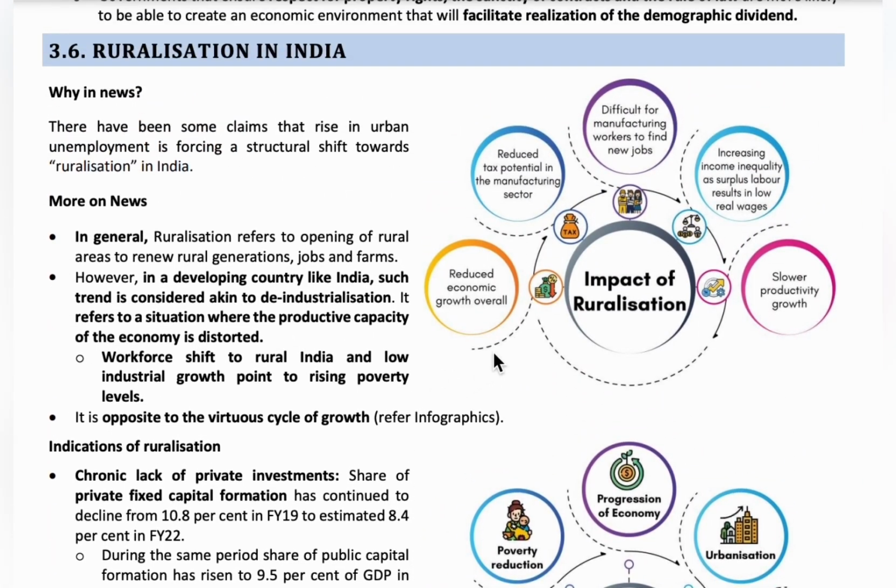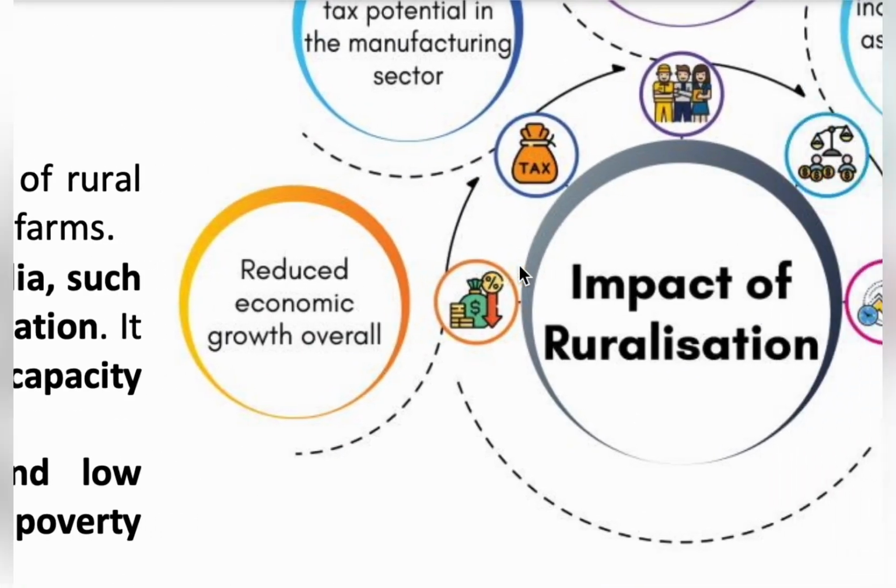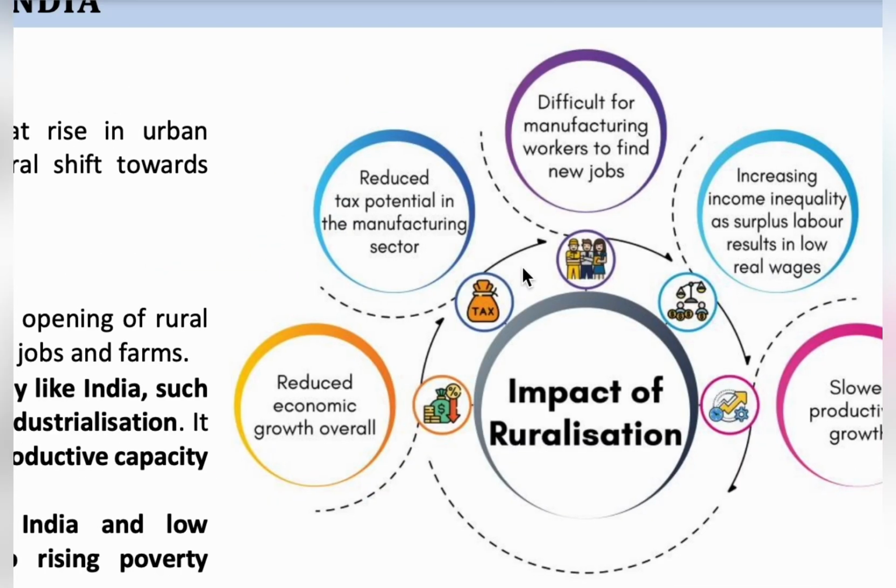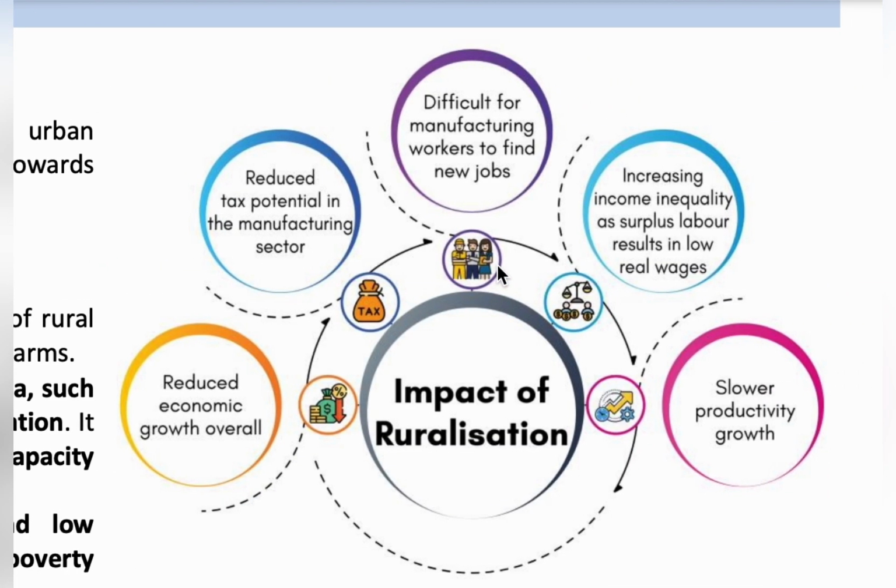Okay, so look at this figure here. The impact of ruralization is that economic growth decreases and the rate of the manufacturing sector declines. If the manufacturing sector declines, automatically the unemployment rate increases again, and due to more unemployment, wages get decreased and productivity rates decline.